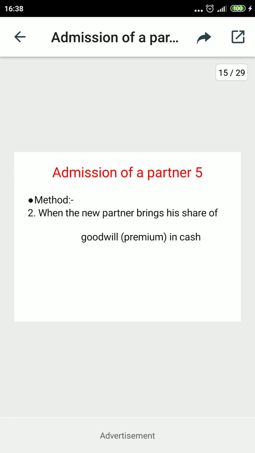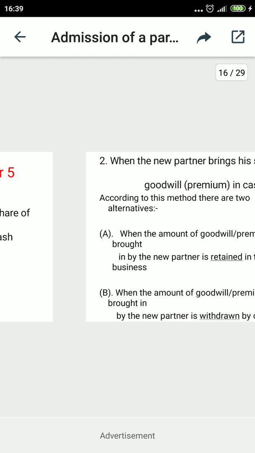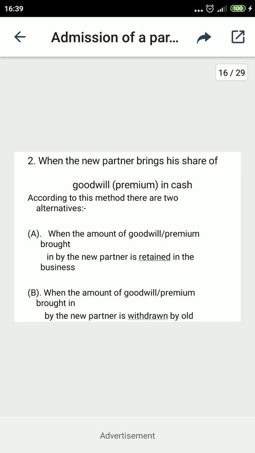Now we have already discussed the valuation of goodwill as well as the methods related to the admission of a partner. The first method, paid privately, is already discussed. Now I am moving towards the second method of admission of a new partner: when a new partner brings goodwill in cash. First of all, you should understand that here I am discussing only the second method, when the new partner brings the goodwill in cash.